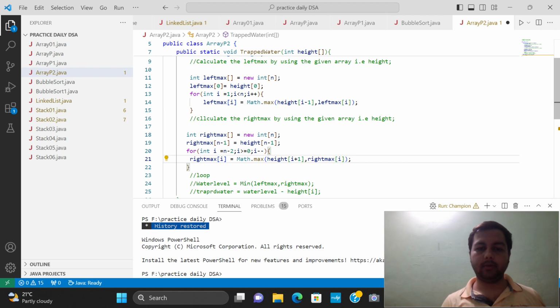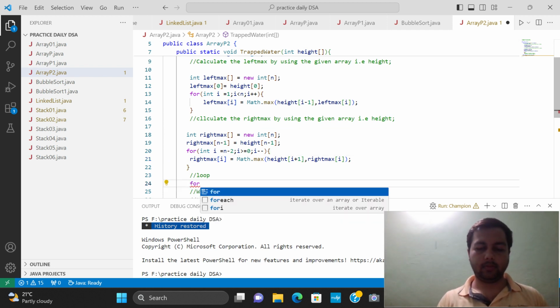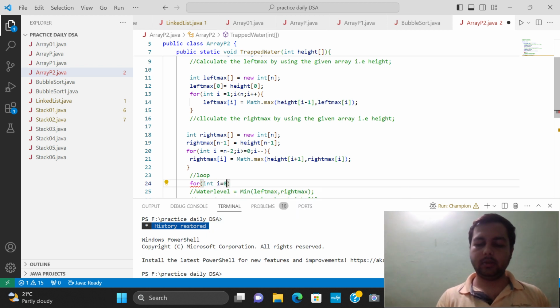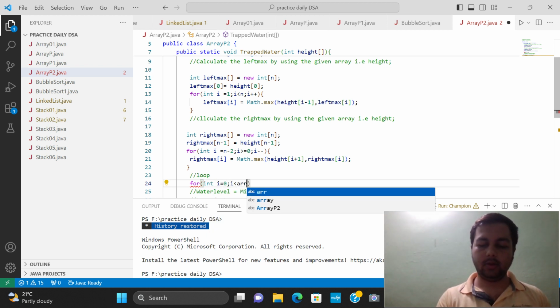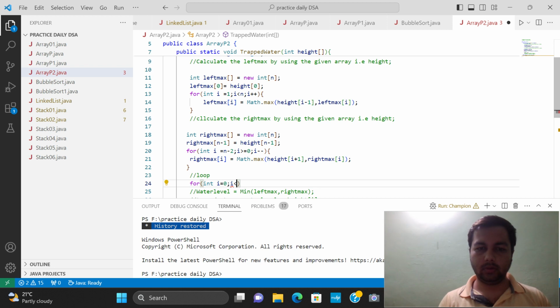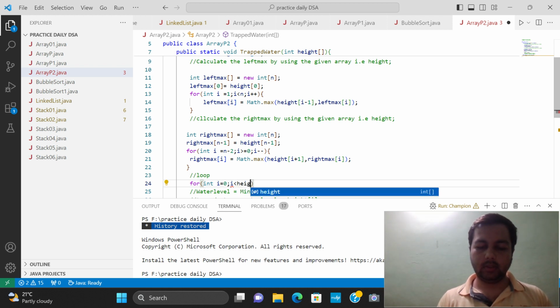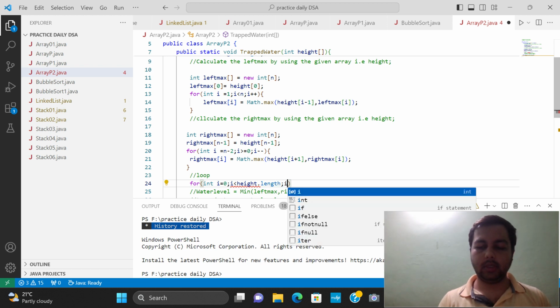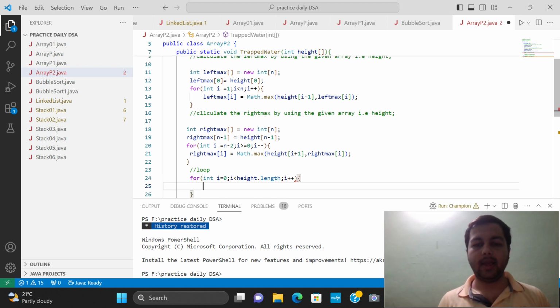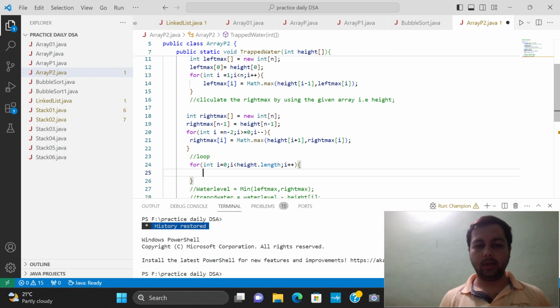After that we have to write a for loop, for I is equal to 0, I less than height dot length, I plus plus. After that we have to calculate water level.